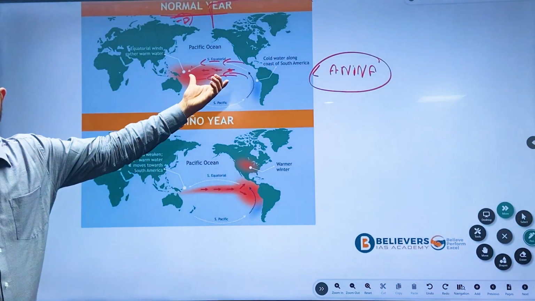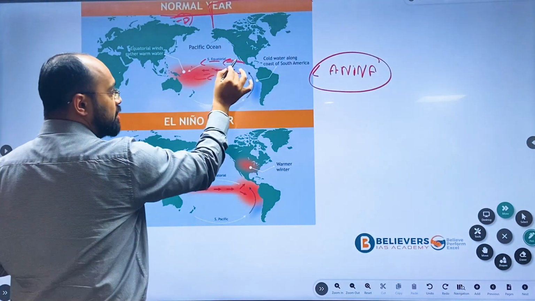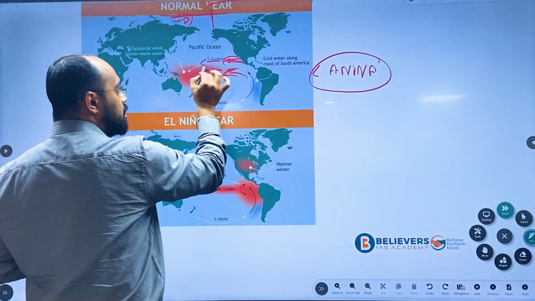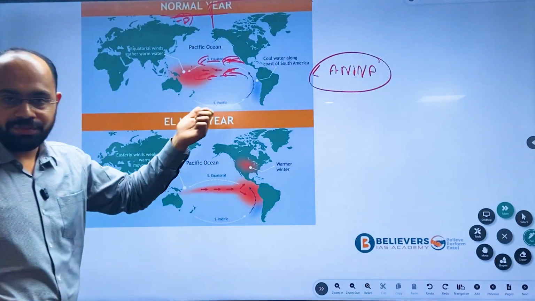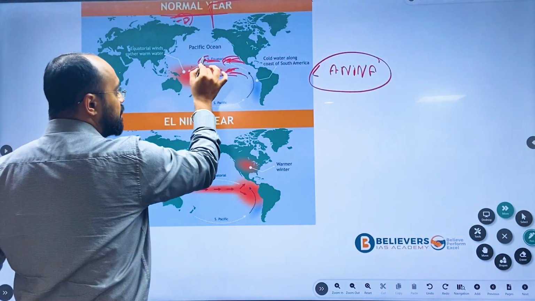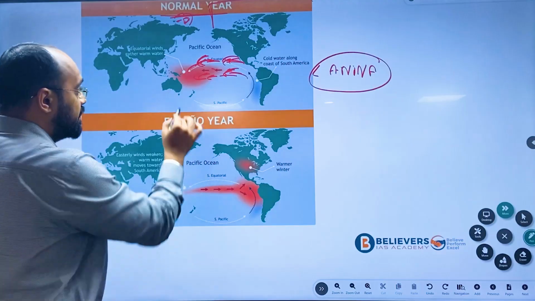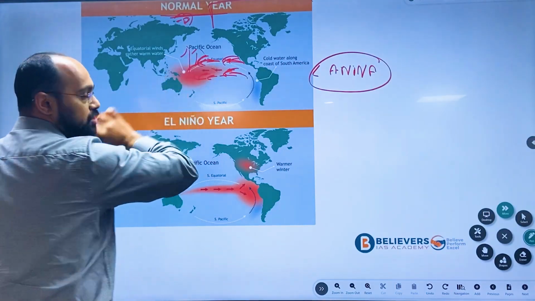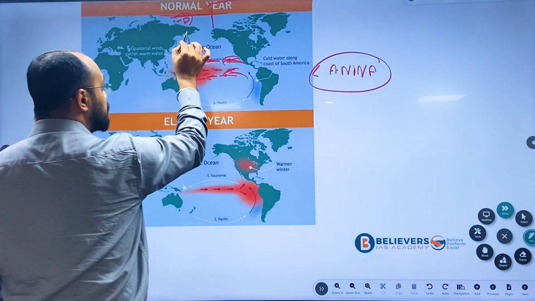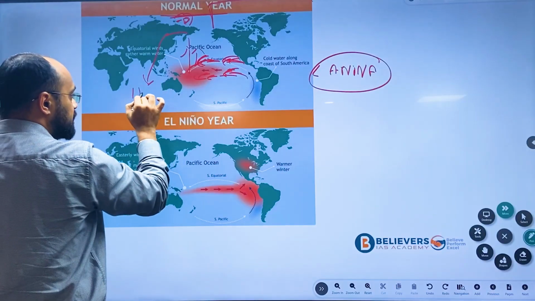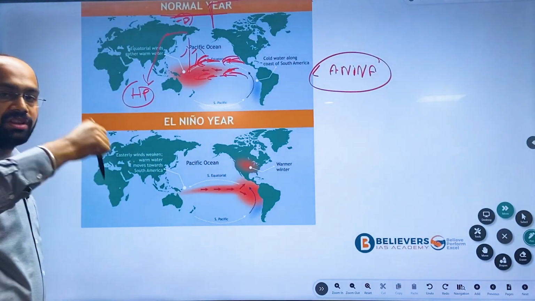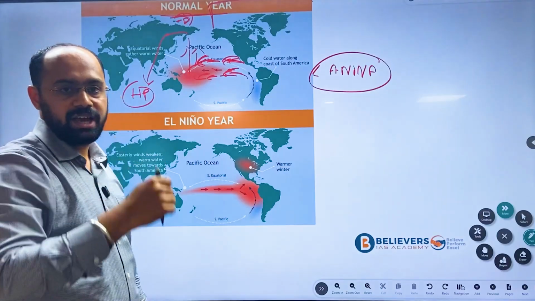This is all geographical phenomena. If the trade winds get stronger, the air also moves much stronger, and when it diverges in this high pressure area, the force of wind will be very high.